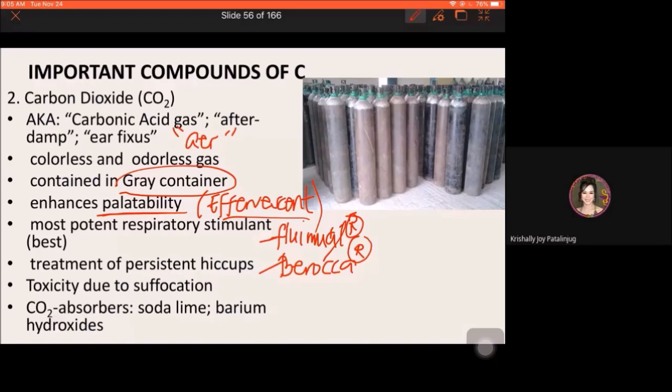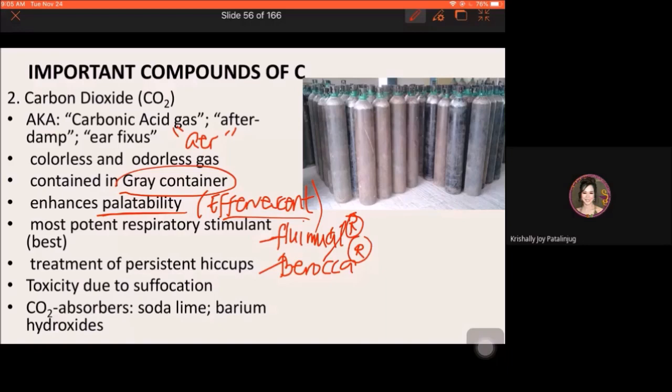So kana sila nga mga preparation, naana sila compound that will enable to release the carbon dioxide once dissolved in water. So once ma-release yung carbon dioxide in the water, na-enhance yung taste ng preparation.